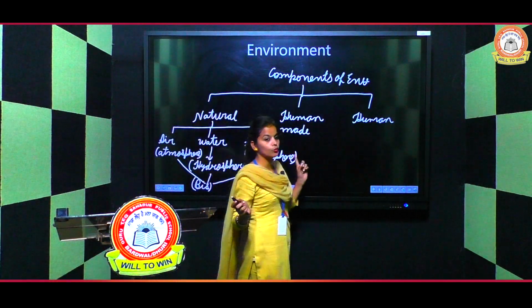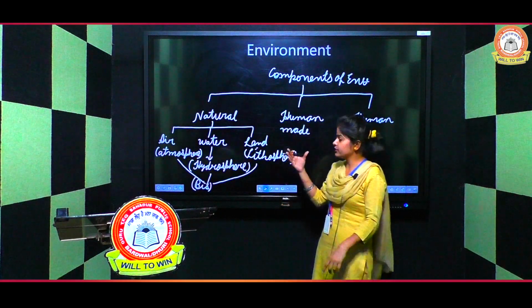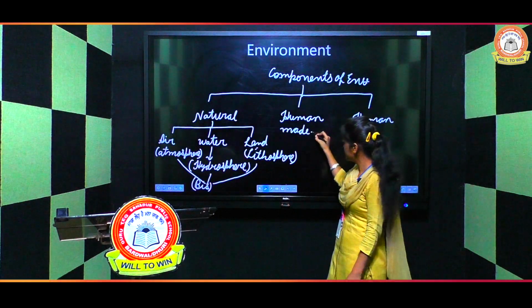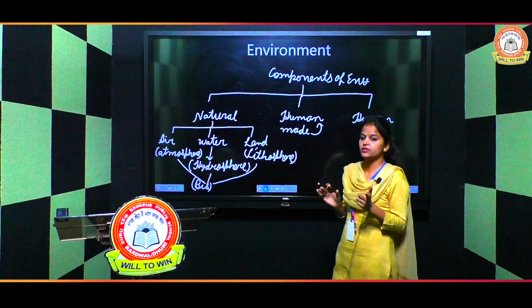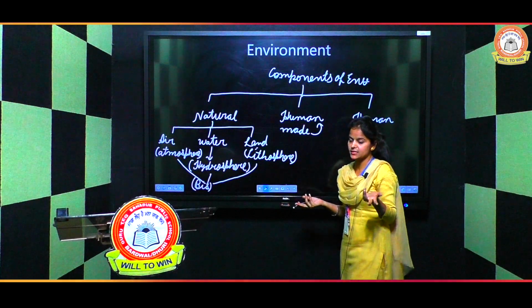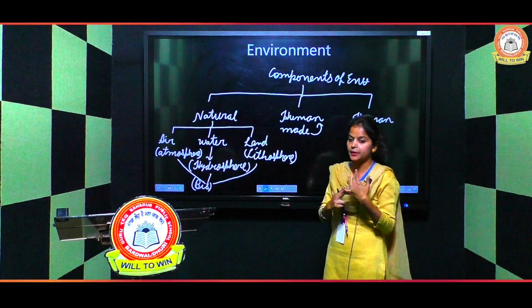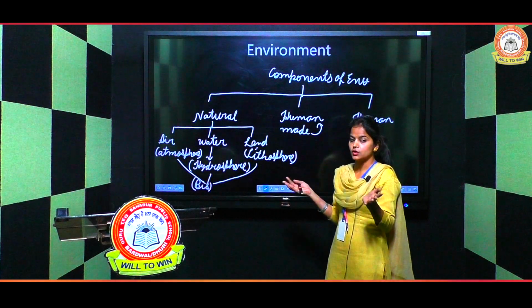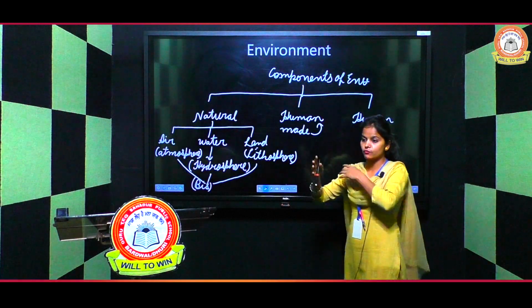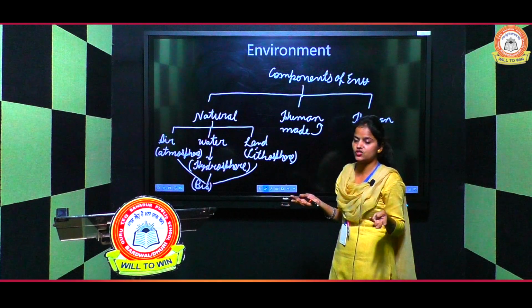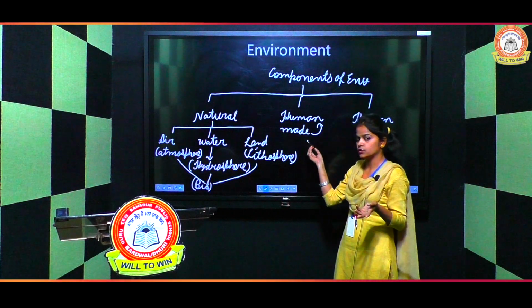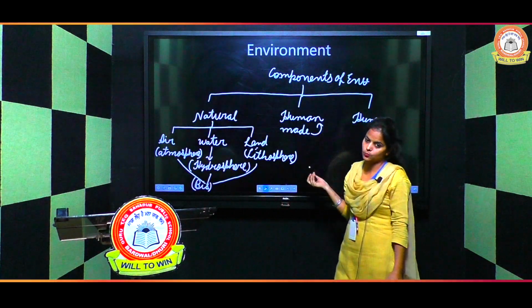And the next one is human made. Now what is human made? We can recognize the meaning of human made from its name only. Human made means made by humans. So the things that are made by humans are called human made components. We can take simple examples like fans, tables, doors, windows. All these are made by humans. From outside, we can take examples like bridges, parks, hospitals, roads, which are also made by humans.